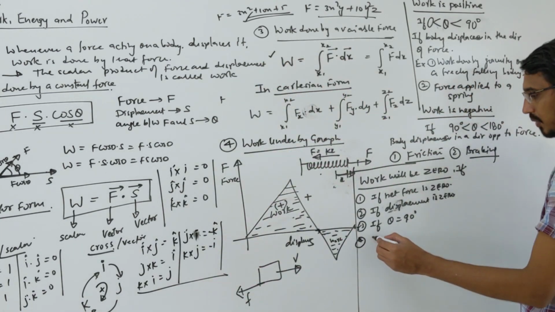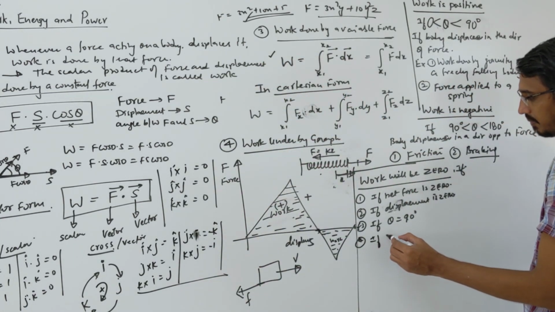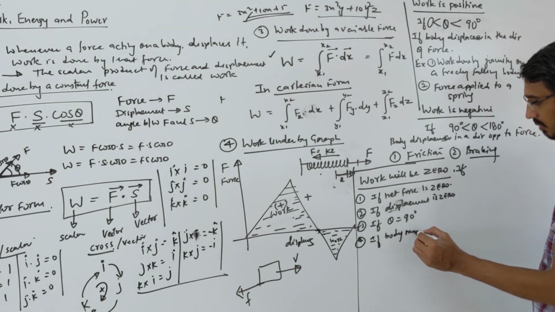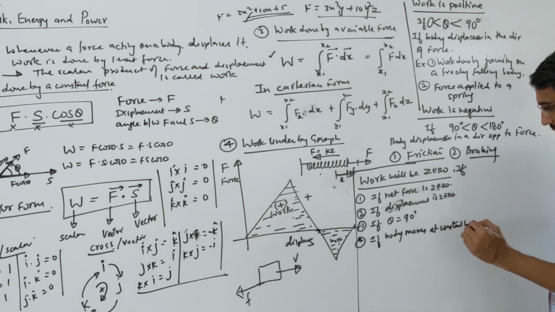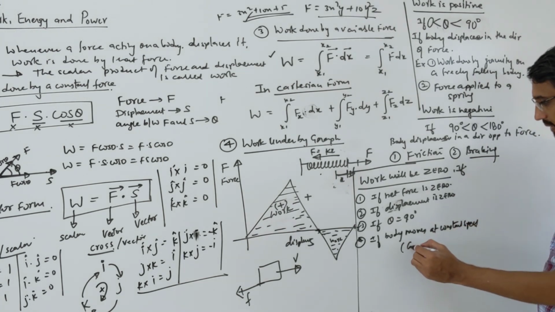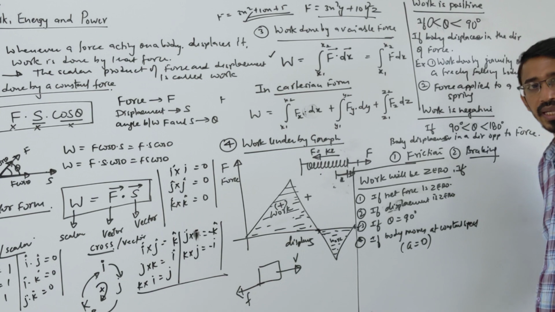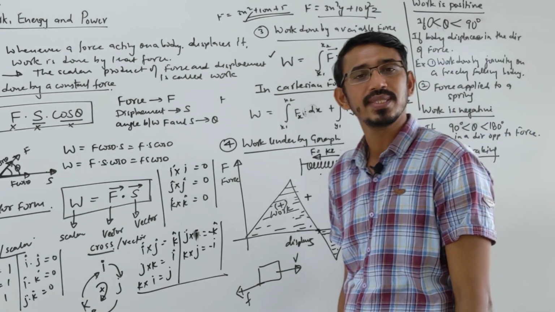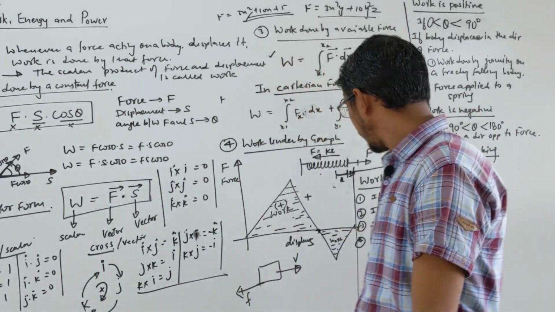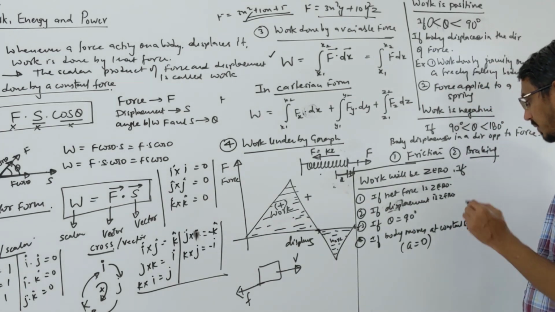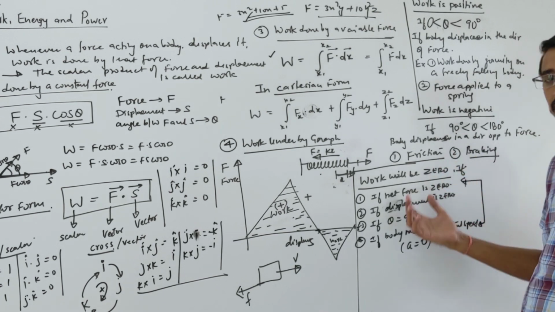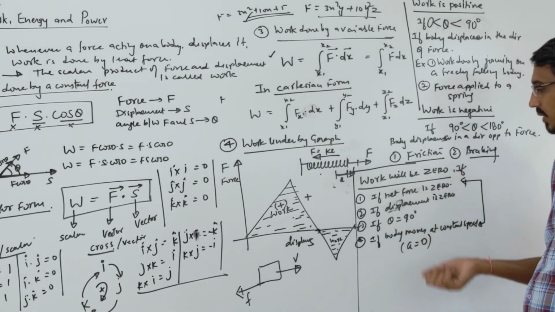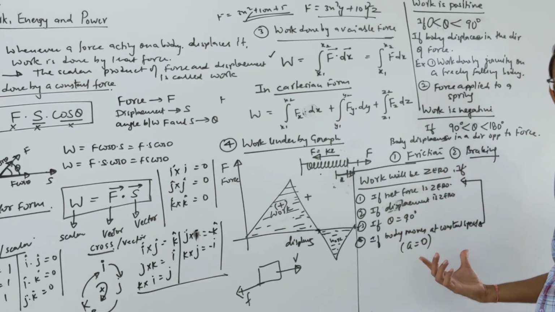So if the body moves at constant speed, or simply the acceleration of the system is zero, then the work done will be zero. So these are four ways to make work zero: force may be zero, displacement is zero, theta may be 90 degrees, or the body moves at constant velocity, acceleration is zero.